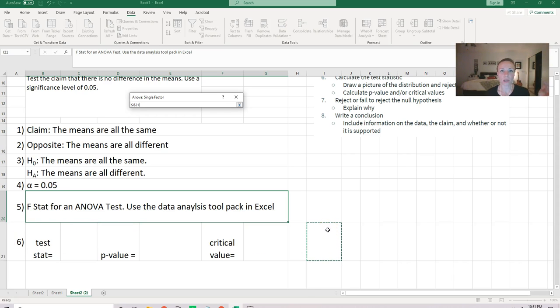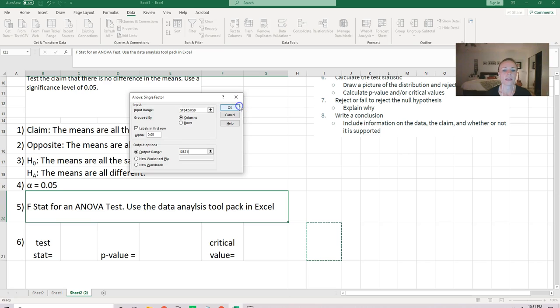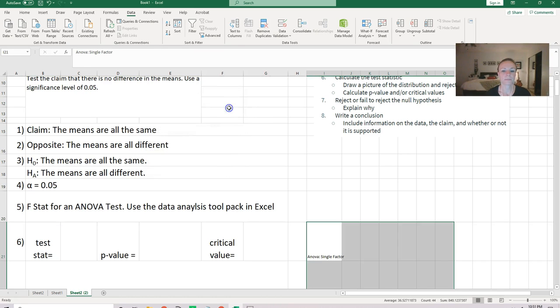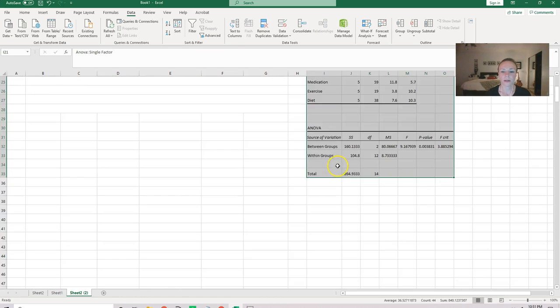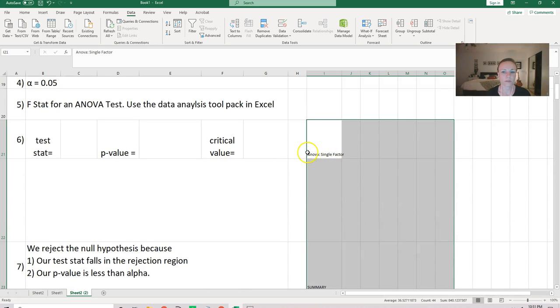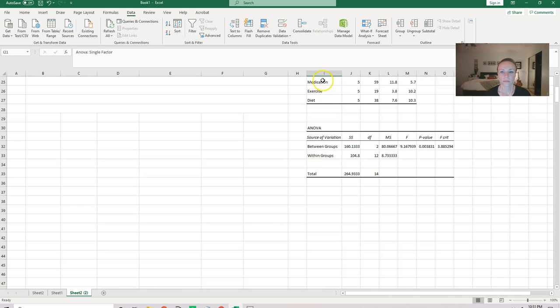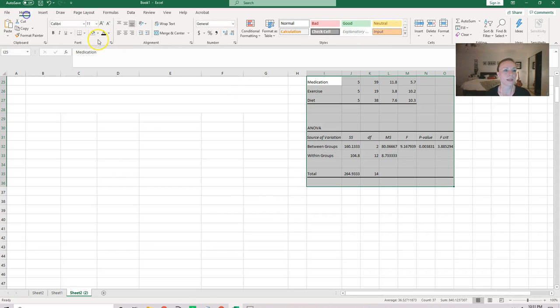This is going to take up a lot of room, so you want to make sure that you're selecting a single box that has a lot of room to the right and below it. I'm going to hit the down arrow and then just hit OK. And now it has given me a lot of information. I am going to make this larger so that we can read it.